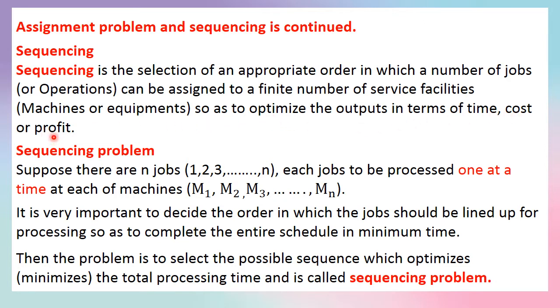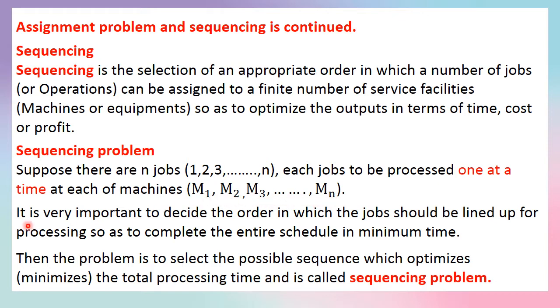Now let us see what is a sequencing problem. Suppose there are n jobs, 1, 2, 3, etc. n. Each job to be processed one at a time at each of machines m1, m2, m3, etc. mn. In this, n can be any number and we consider 2 or 3 machines.